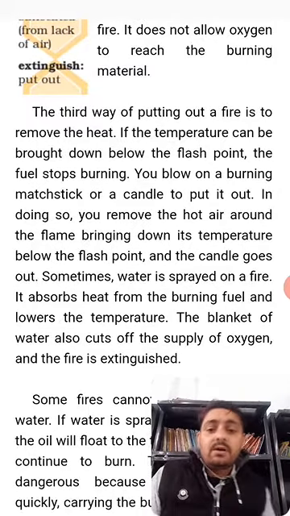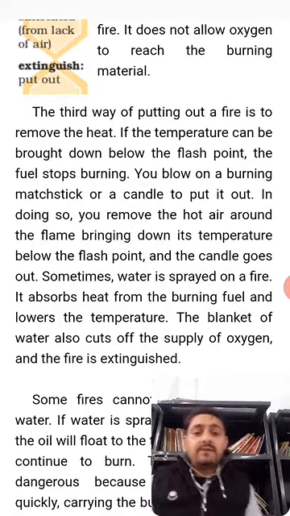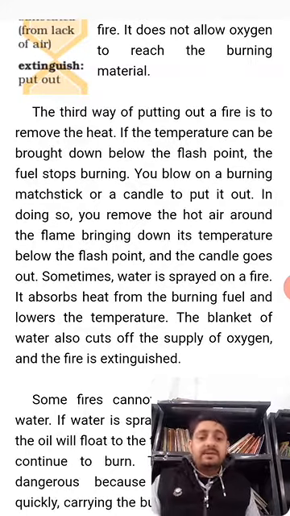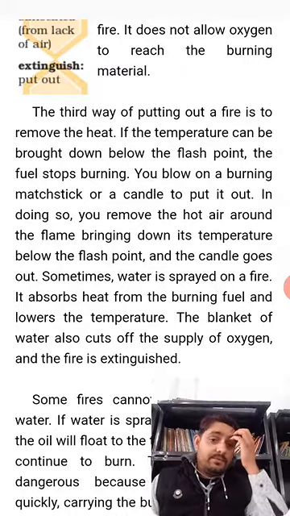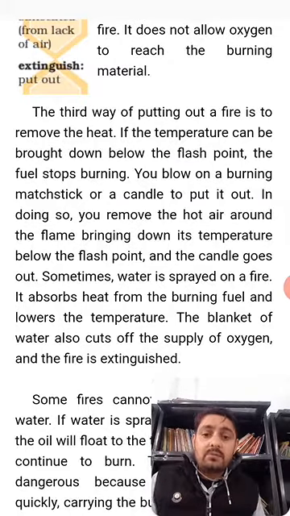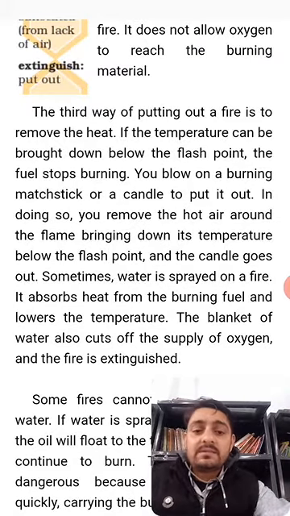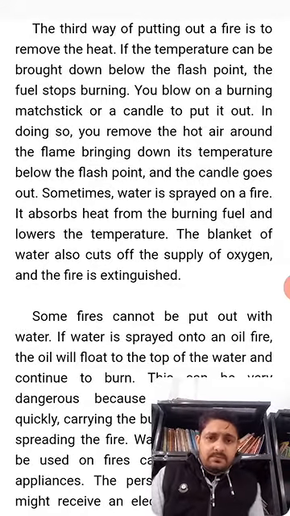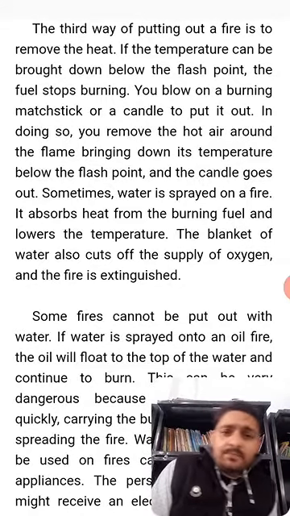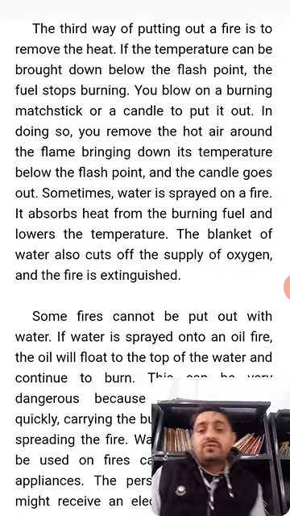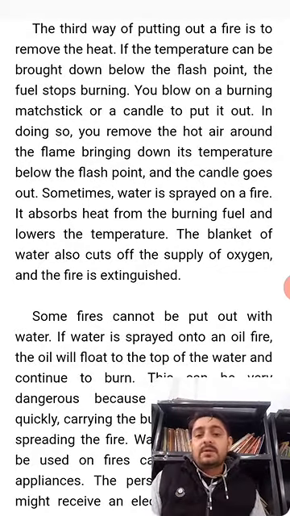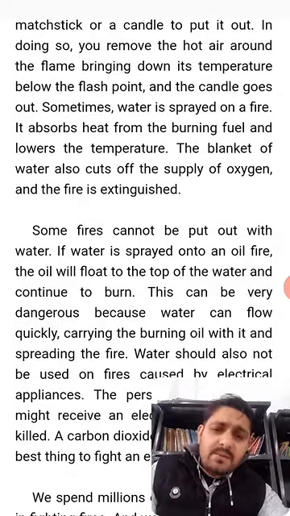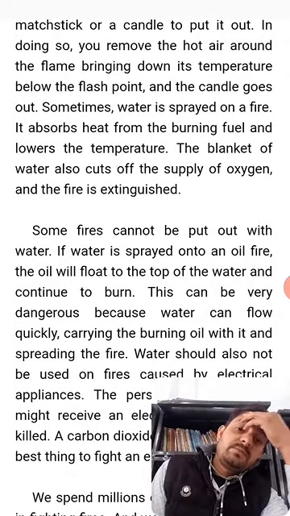goes out. Sometimes water is also sprayed on a fire, and after spraying, the water absorbs heat from the burning fuel and lowers the temperature. By doing this, it reduces the temperature. The blanket of water also cuts off the supply of oxygen, and then the fire will be extinguished.